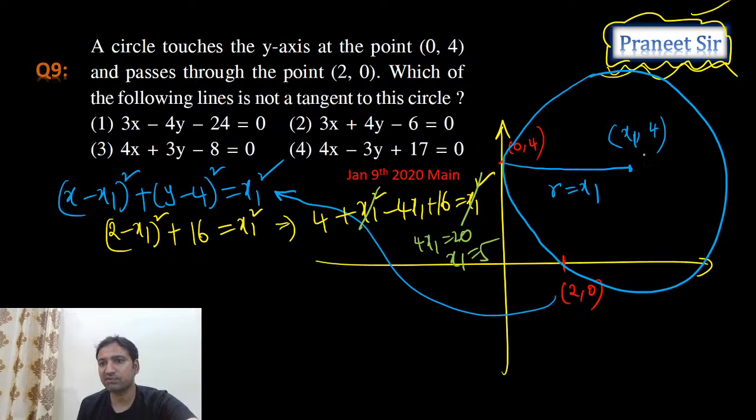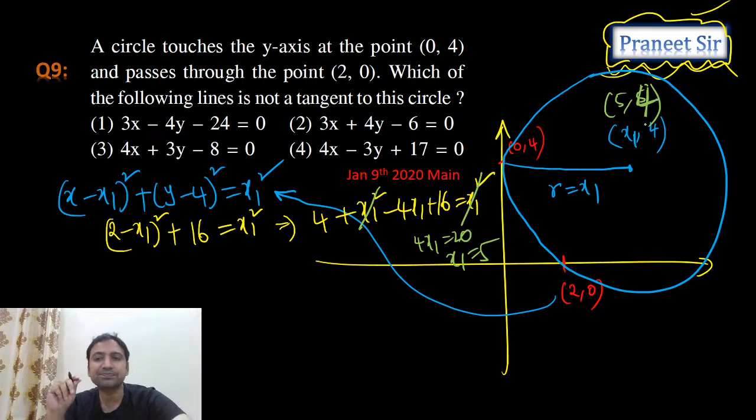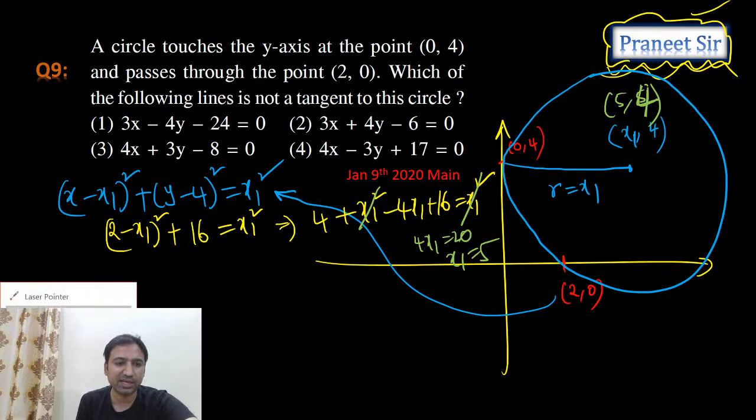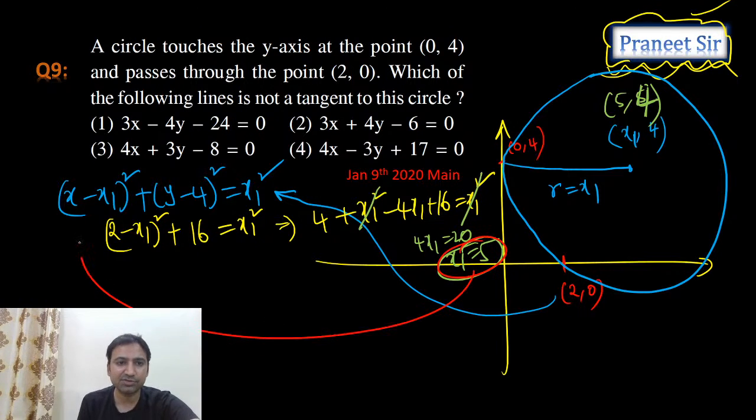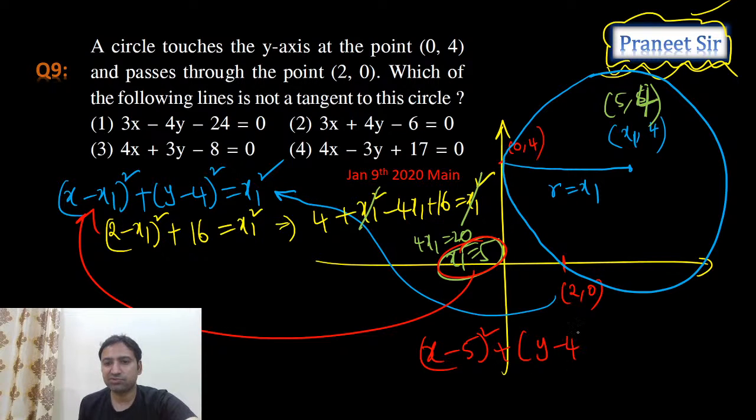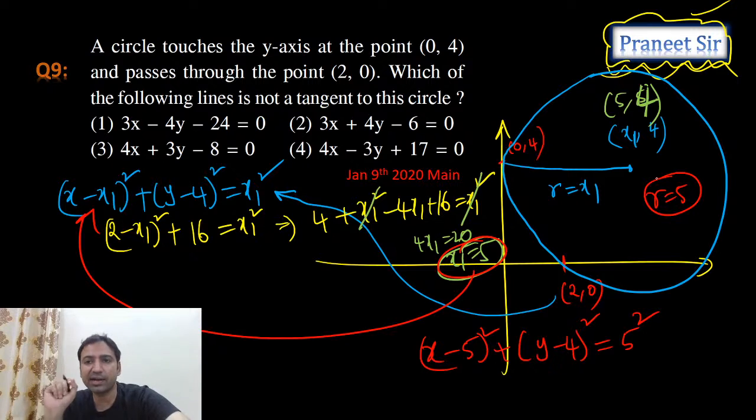Okay, we calculated the x1 value, guys. The x1 value I am getting is 5. So the center we calculated, center is (5, 4). Once we got the x1 value, substitute this x1 value in the required equation. So the required circle is what, guys? (x minus 5) whole square plus (y minus 4) whole square is equal to x1 square, that is 5 square. That means the radius r is equal to 5 units. We got radius and center.